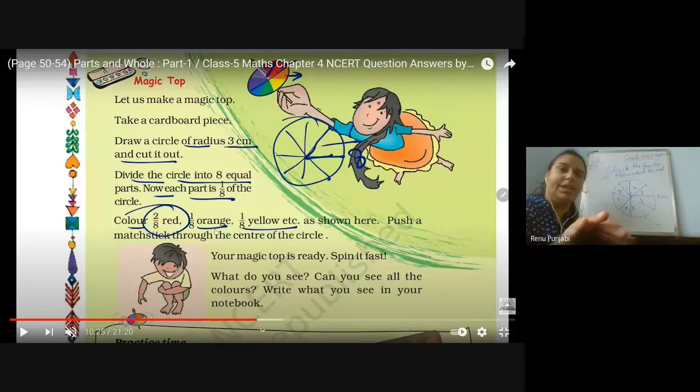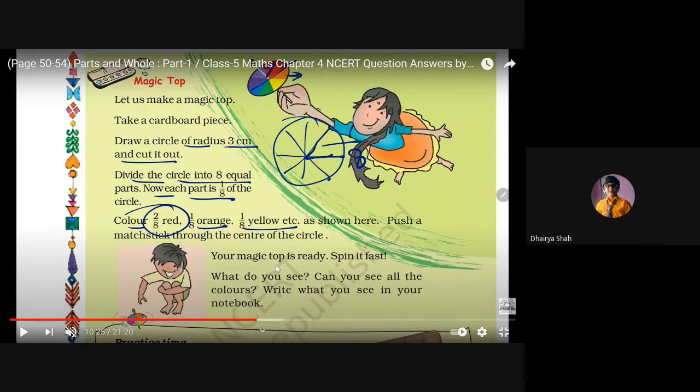They have given 3 ideas. Now for more, you can try: 2, 3, 4 parts will be colored like this way. Another, you can try your own, so cover all the 8 total parts. Got it? And then when you make it with the matchstick and spin it fast, what do you observe? Which color will you see?